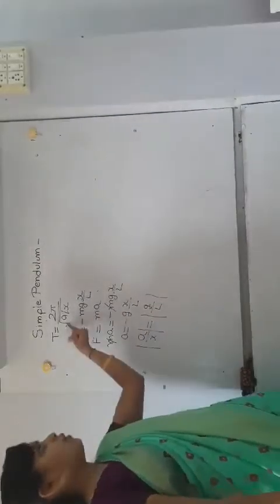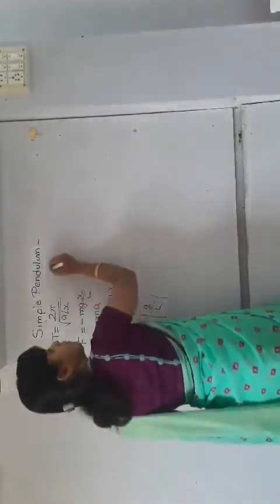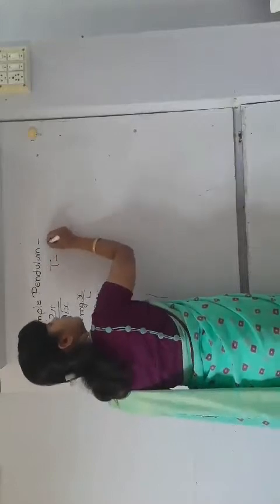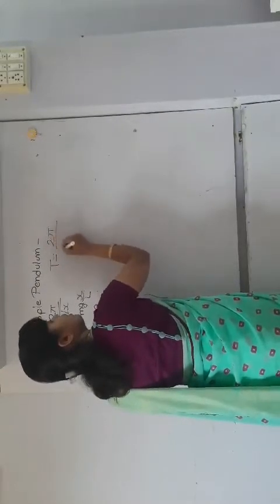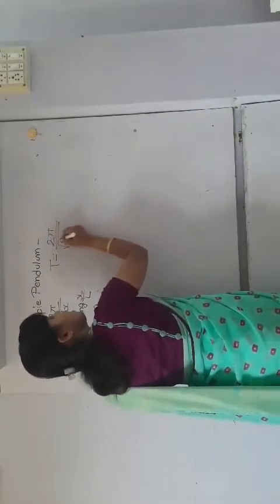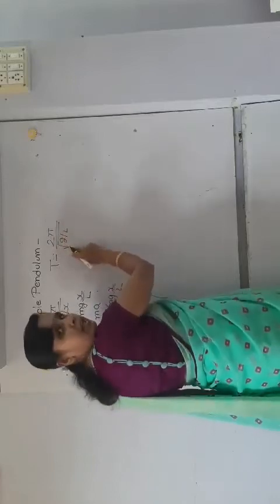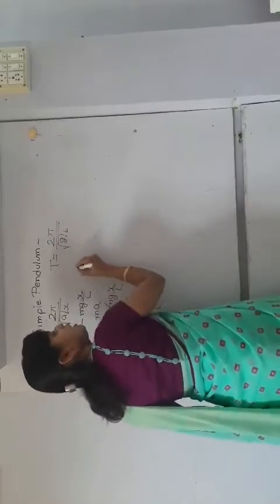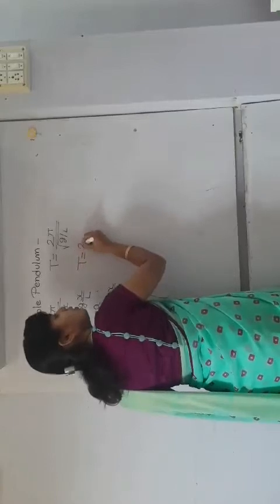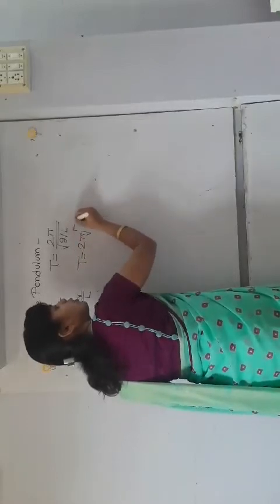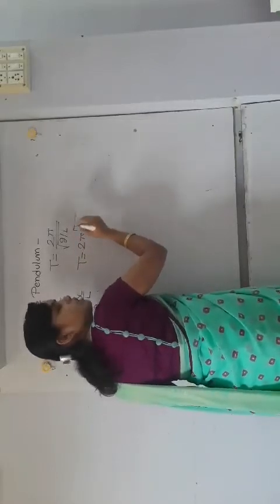Now put this value in this equation. Then T is equal to 2 pi upon square root of g upon L. When you are keeping this denominator in numerator, then T is equal to 2 pi square root of L upon g. Okay.